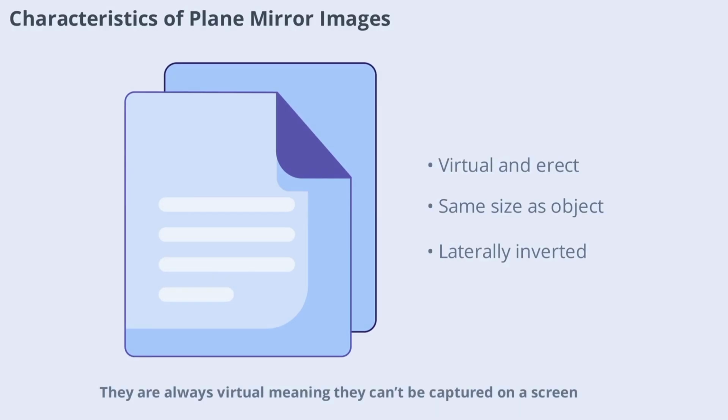Images formed by a plane mirror have some unique characteristics. They are always virtual, meaning they can't be captured on a screen. The images are erect, so they stand upright just like the original object. They are the same size as the object and are laterally inverted, which means left and right are swapped. Finally, the image is always at the same distance behind the mirror as the object is in front. These features make plane mirrors predictable and easy to analyze.